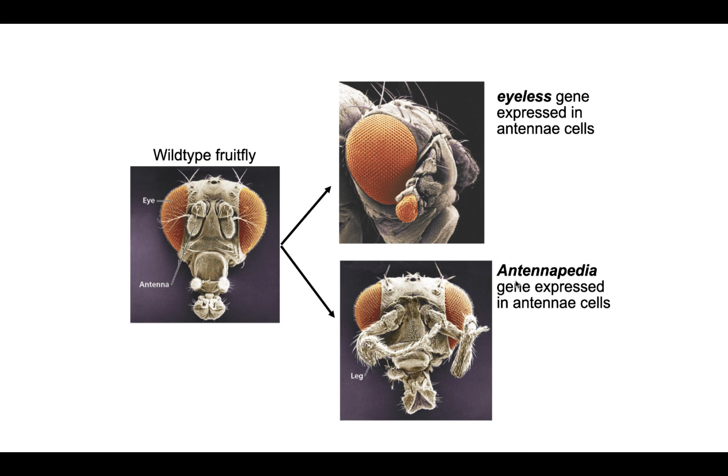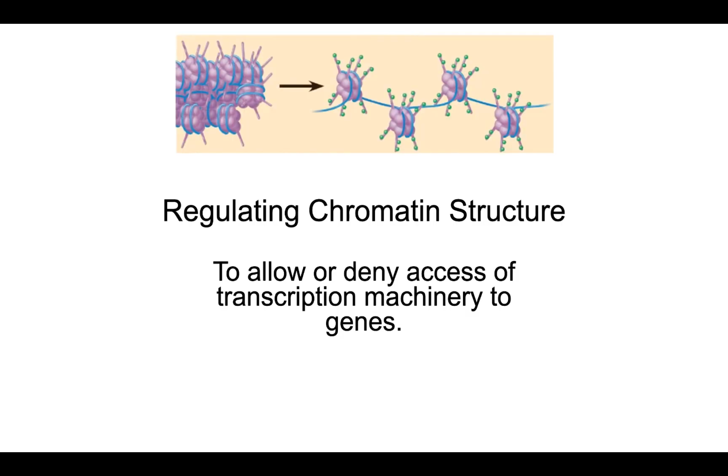There's another gene called antennapedia, which normally gives rise to turning cells into cells of the leg. But again, if you force this gene, you're not mutating the gene at all. The protein is 100% identical to the wild-type protein. You're simply expressing the gene, and therefore making the protein, in a different set of cells, in the cells that would become antennae. And look at this. You now have legs coming out of the head. So this is a pretty important example of why it's so important that genes are properly regulated.